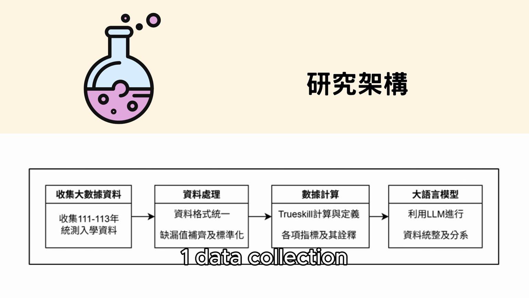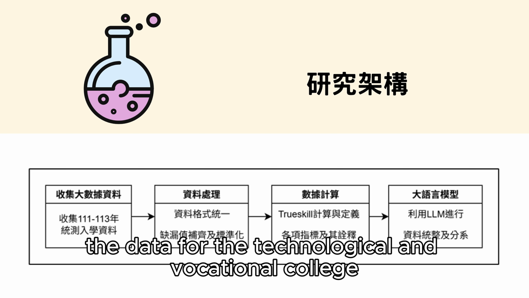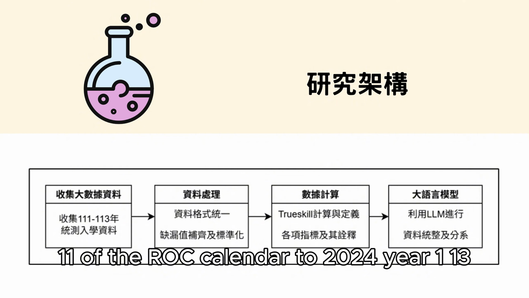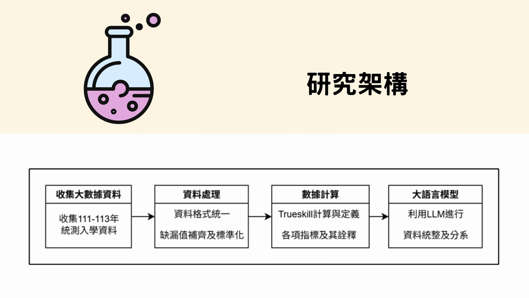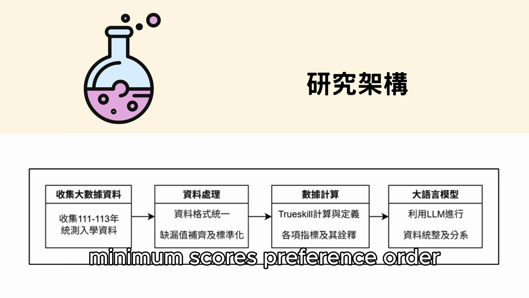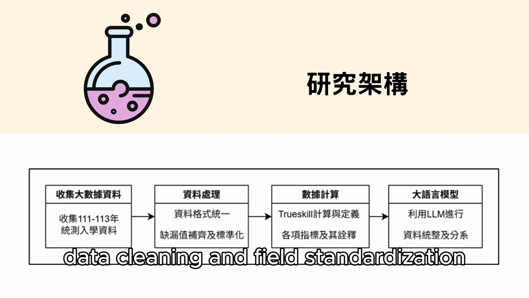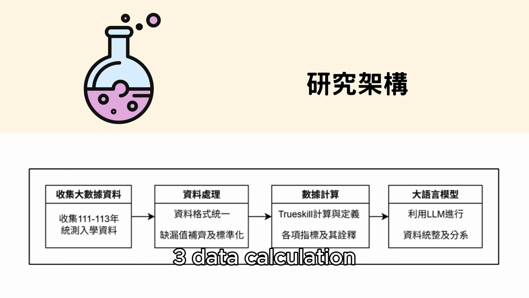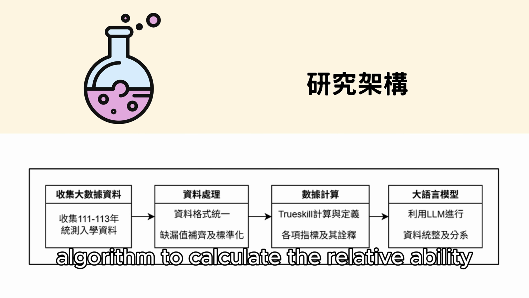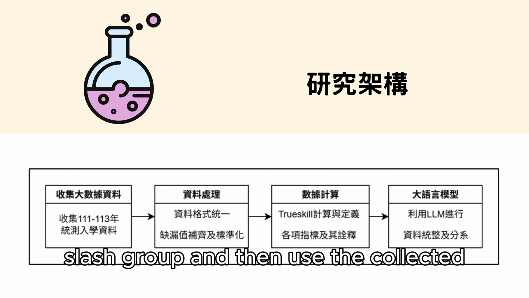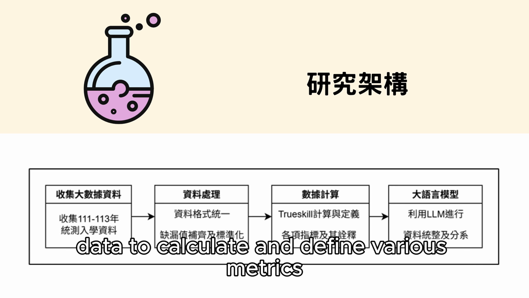1. Data collection. We collected the data for the technological and vocational college entrance selection and distribution admissions from 2022, year 111 of the ROC calendar, to 2024, year 113, including the number of admitted students, minimum scores, preference order, and application status. 2. Data preprocessing, data cleaning and field standardization. 3. Data calculation. We use the TrueSKill algorithm to calculate the relative ability of each school/department/group, and then use the collected data to calculate and define various metrics.